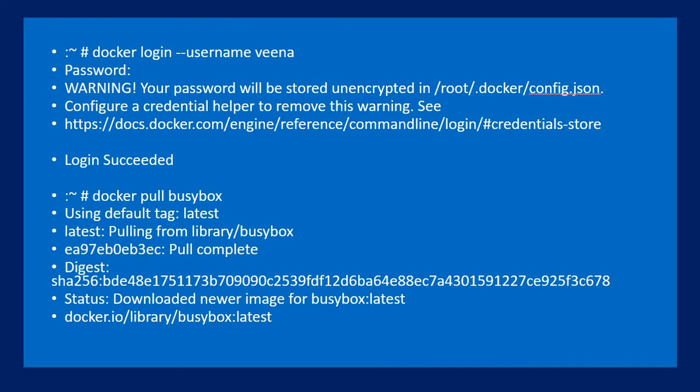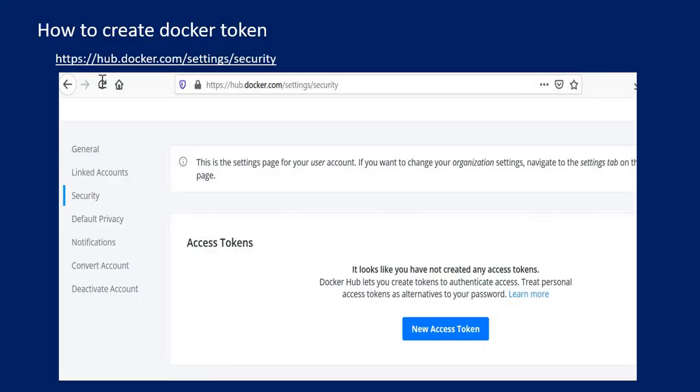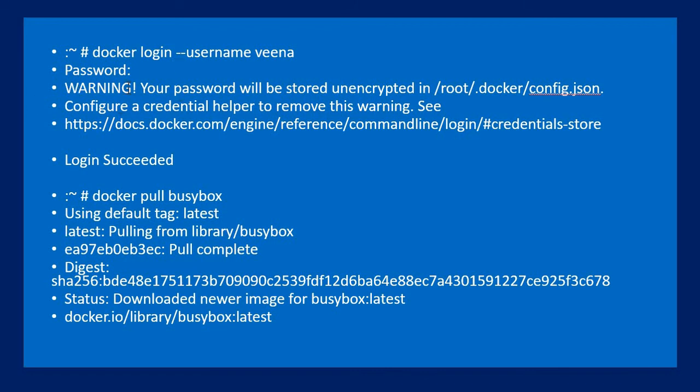Now let's discuss how to create the token I used as the password. Go to your Docker account at hub.docker.com, then account settings, then security. Here you have the option to create a new access token. When you click on new access token, it asks for a token name, any random name, and gives you one token. That token can be used in the password option. Just paste the token there, and your login will be successful.